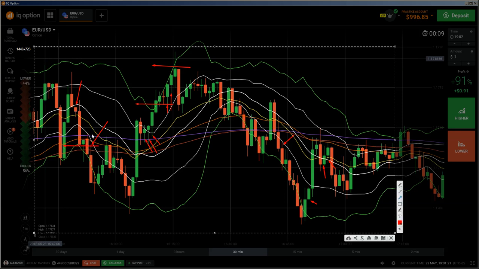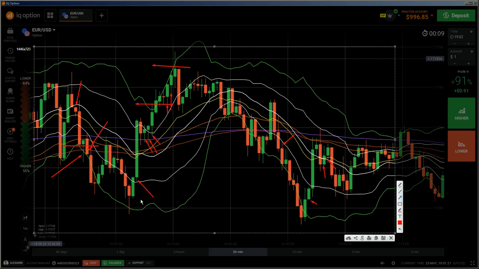This shows that we are going down, and overall, because of this wick, which is a rejection from the 100 EMA, we are again below all EMAs, and that is the area where you can do your trades.